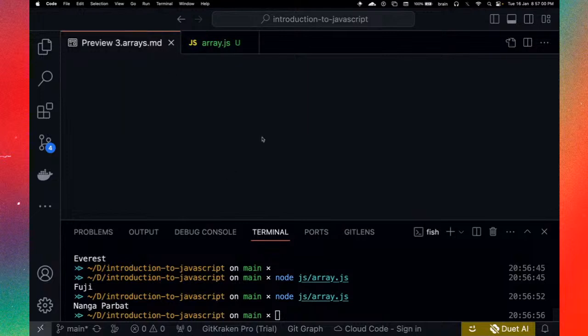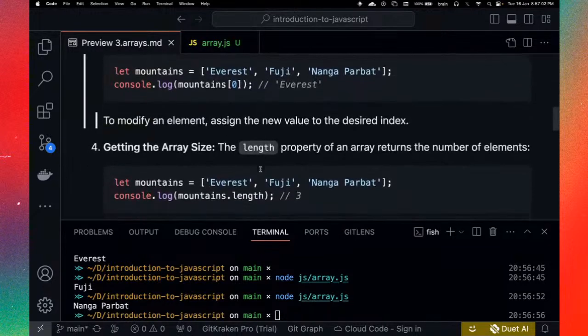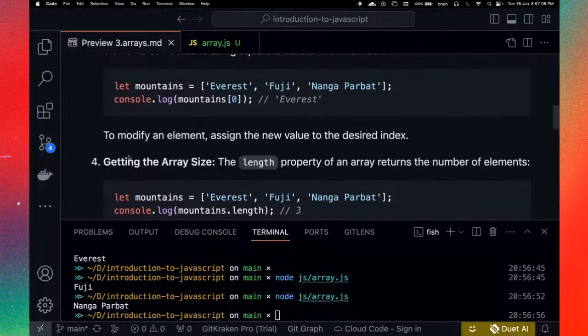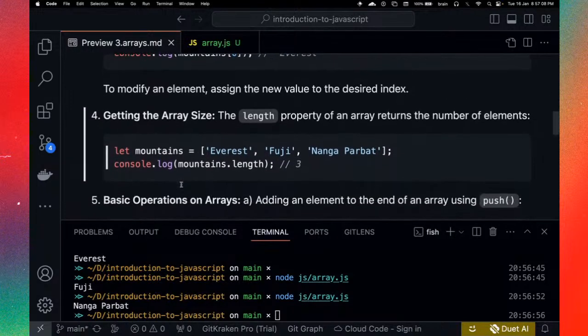Okay, so let's come back to the file. You can also modify the items. You can modify the items. Yes, let's also check.